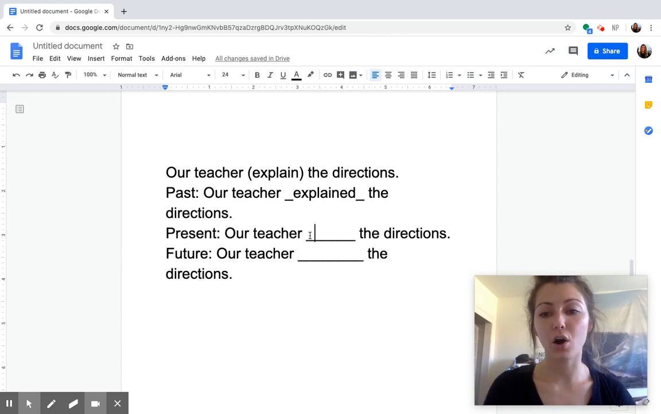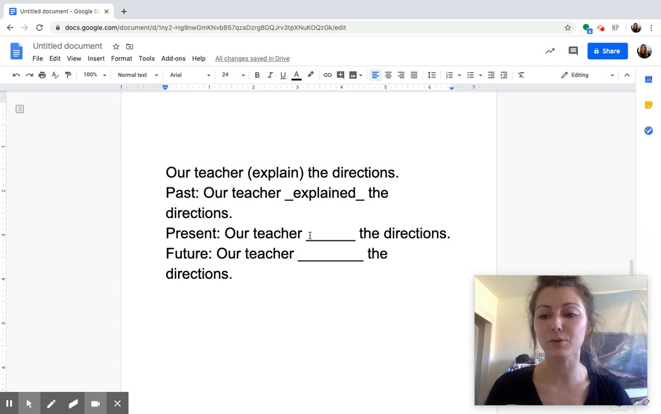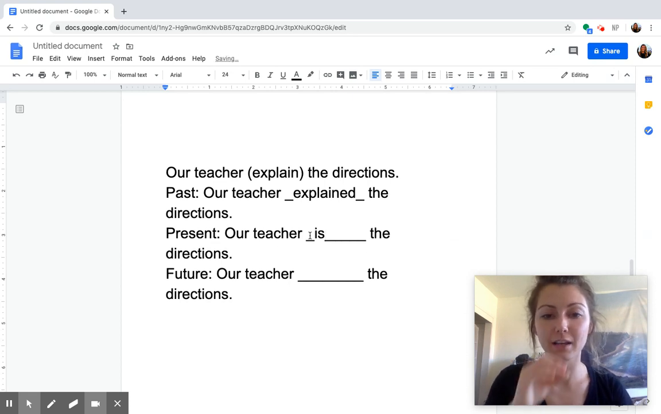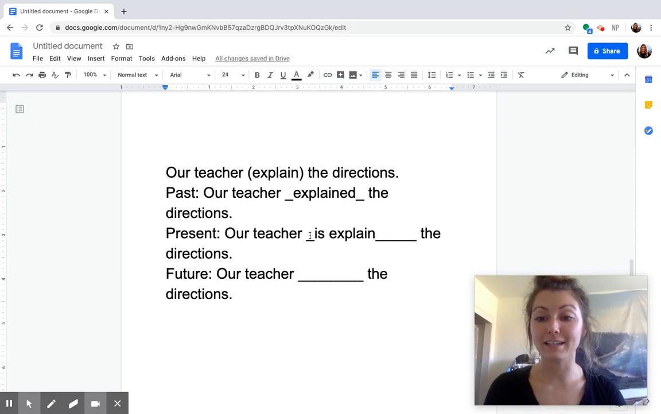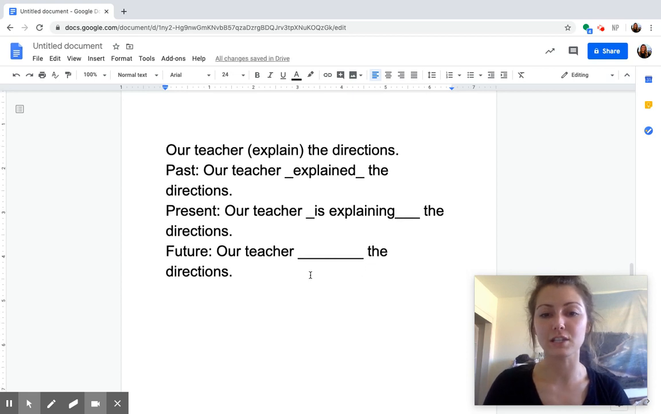Present tense, our teacher. Our teacher might be a he or a she, but we know that he or she uses is. Our teacher is explain. Now there's an ending I need to put here. Is it ed? Is explained? Nope, that's not right. Is explain, ing, explaining the directions. Our teacher is explaining the directions. She's doing it right now.